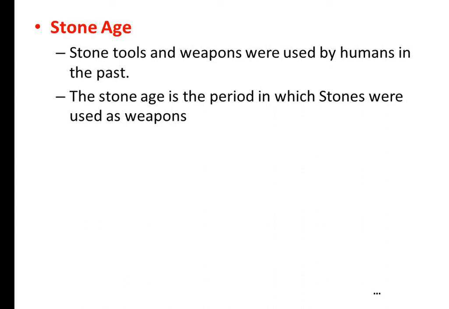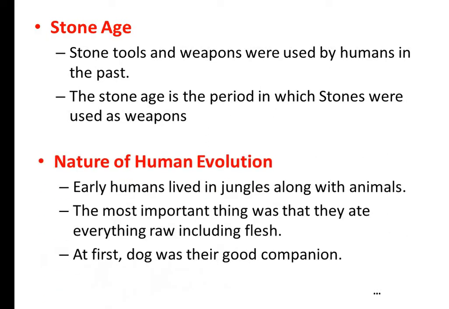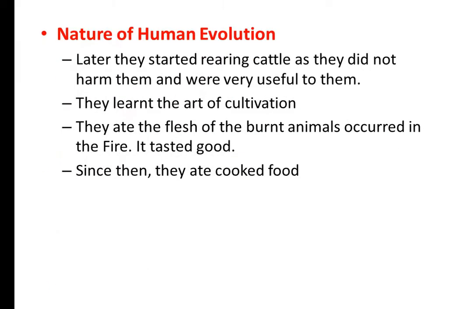We also studied the nature of human evolution. Early humans lived in jungles along with the animals. The most important thing was that they ate everything raw, including flesh. At first, the dog was their good companion. Later, they started rearing cattle as they did not harm them and they were very useful to human beings.